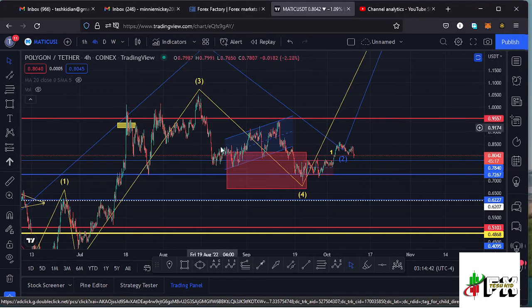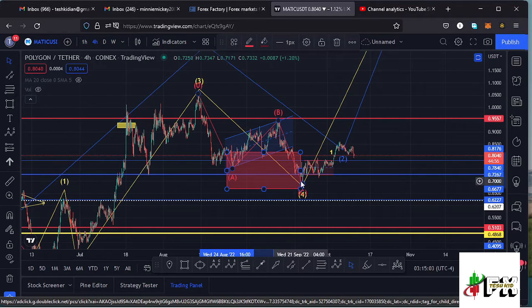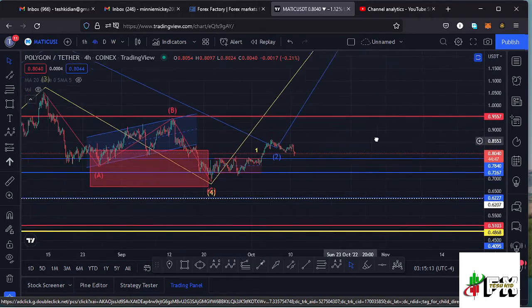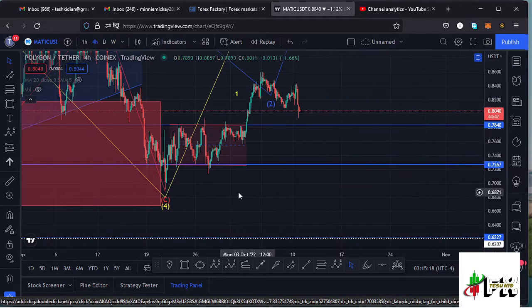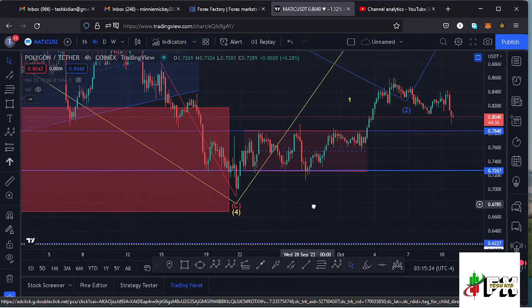And because our wave 4 is a corrective wave, I also expected to see an ABC corrective movement play out here on this chart, and we have it right here, having this as the wave A, then a wave B making our high at around the $0.94 mark, then continued pushing lower in the formation of our wave C to complete the formation of that wave 4 to the lower side. And after making our low at around the $0.69 mark, we have been seeing a very nice bounce to the upper side. And before we saw a breakout to the upper side, we had been trading within a channel which is right here, which lies between two key areas of support and resistances.